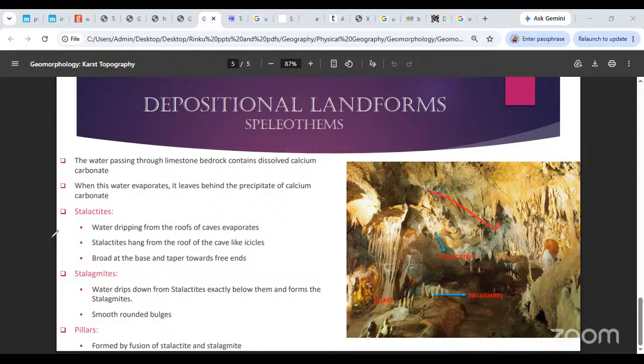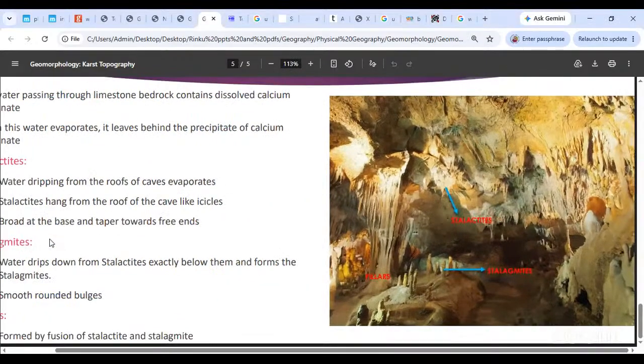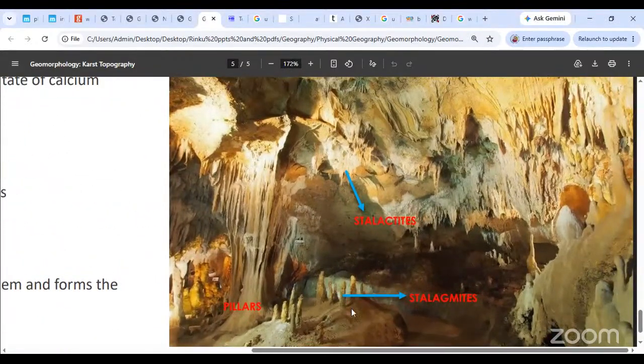And that is why those icicles are over here. Can you see the speleothems? Can you make out these things hanging from the roof? That will be called stalactites.